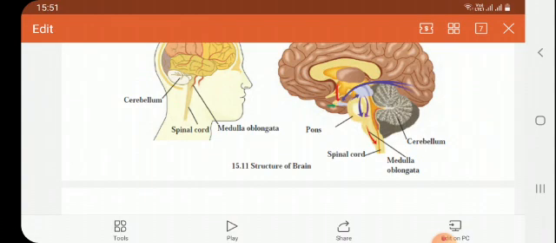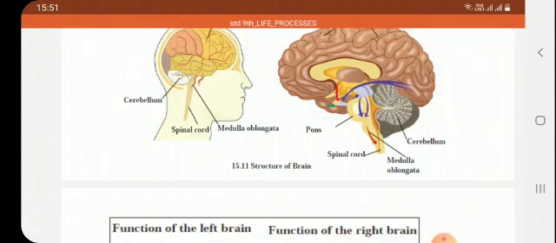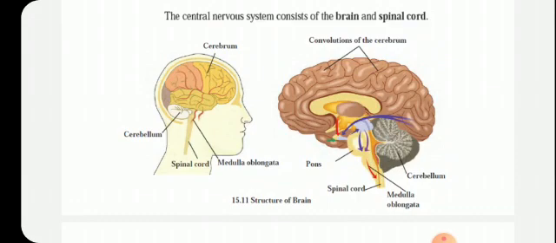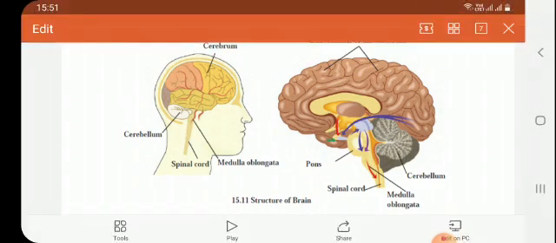Do you know how all the three parts, cerebrum, medulla oblongata, and cerebellum, play an important role? See the function of the cerebrum. The cerebrum controls the voluntary activities, voluntary meaning which is under our control. Concentration, planning, decision making, intelligence, all these things are controlled by the cerebrum, the main part of the brain.